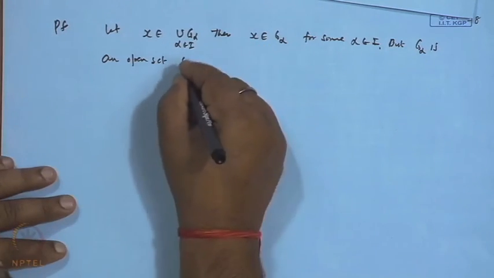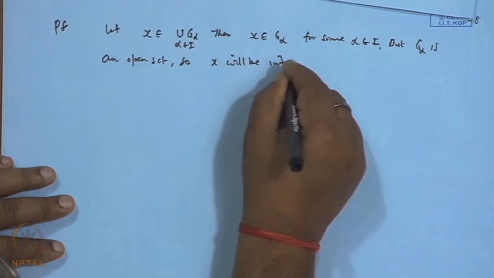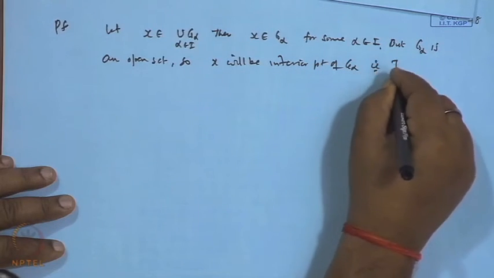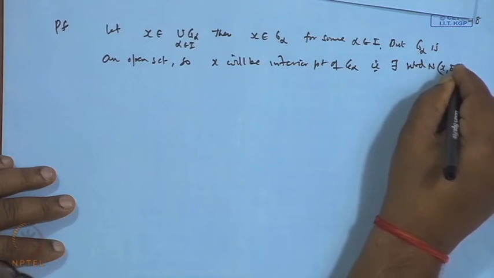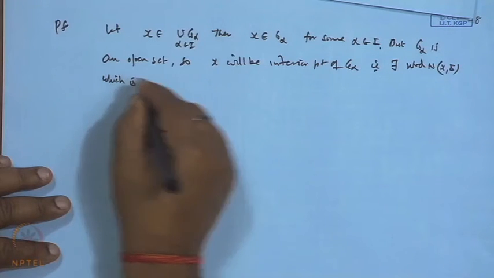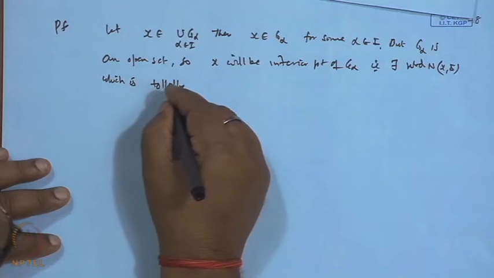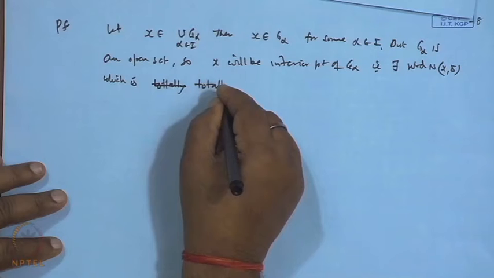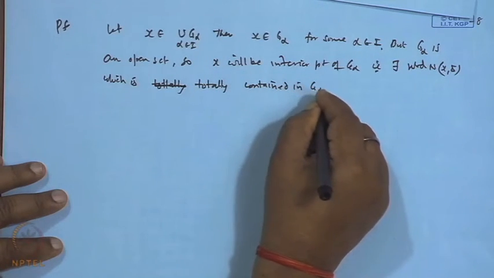So x will be an interior point of G alpha, that is, there exists a neighborhood N(x, delta) with suitable radius delta which is totally contained in G alpha.